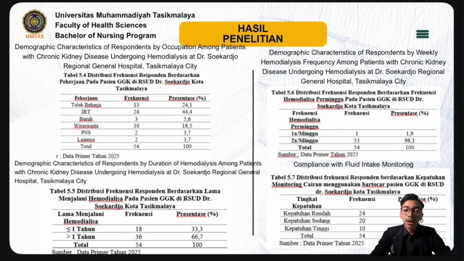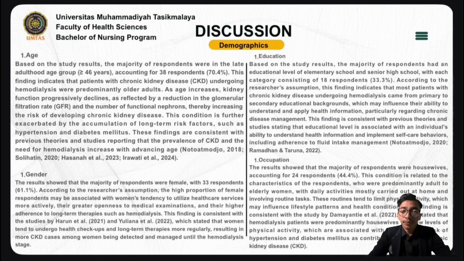Now the results of demographic characteristics of respondents by occupation among patients with chronic kidney disease undergoing hemodialysis at Dr. Soekarjo. Table 5.4, frequency distribution: here there is occupation, frequency, and percentage. For the discussion of demographics, the first is age.